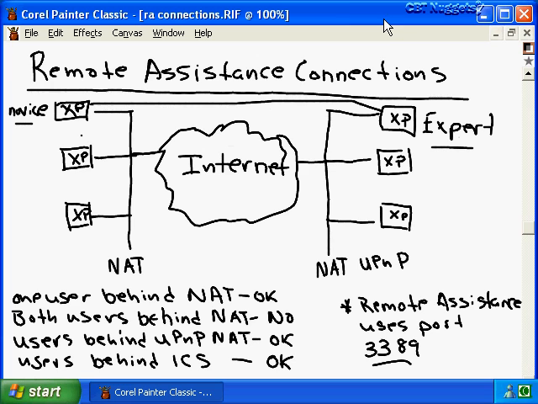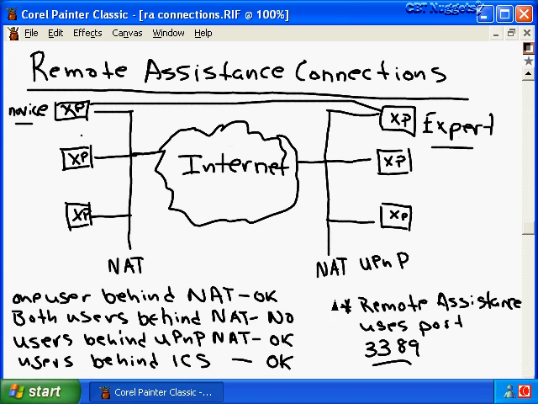So out of all this, we have four different scenarios which govern whether or not we can establish a remote assistance session. The first scenario is if one user, such as the novice user right here, is behind a NAT device and the other user is behind a universal plug-and-play NAT device, we can establish a remote assistance session as long as Windows Messenger is used to initiate the session.